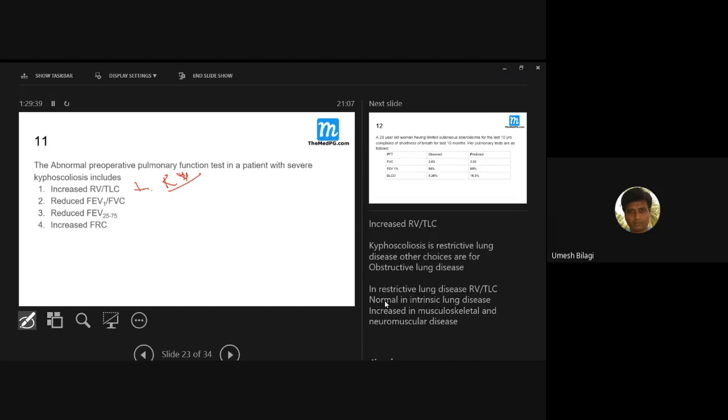I have written here, in restrictive lung disease, RV/TLC is normal in interstitial lung diseases. In patients with restrictive lung diseases, the RV/TLC ratio will be increased if the problem is extrinsic.